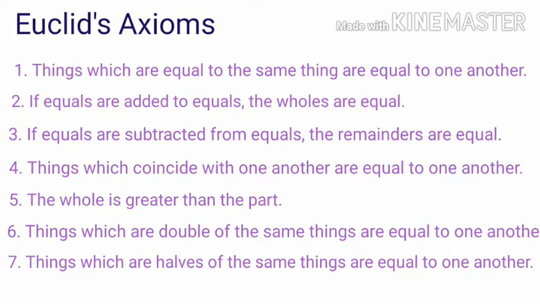The fourth axiom seems to say that if two things are identical, that is, they are the same, then they are equal. In other words, everything equals itself. It is the justification of the principle of superposition. Axiom 5 gives us the definition of greater than. For example, if a quantity B is part of another quantity A, then A can be written as the sum of B and some third quantity C. Symbolically, A greater than B means that there is some C such that A is equal to B plus C.